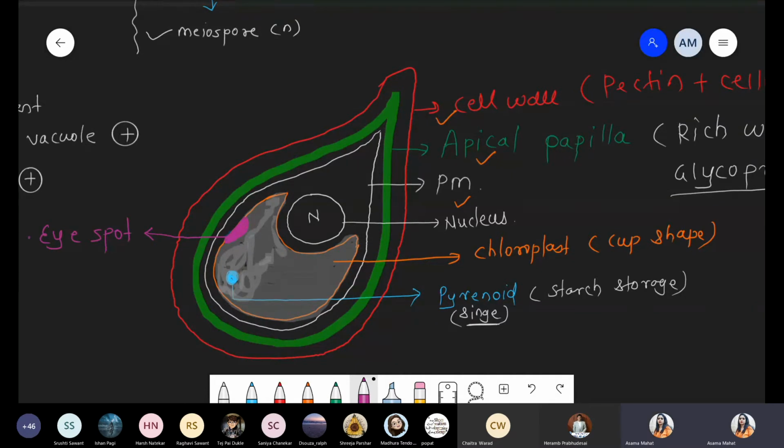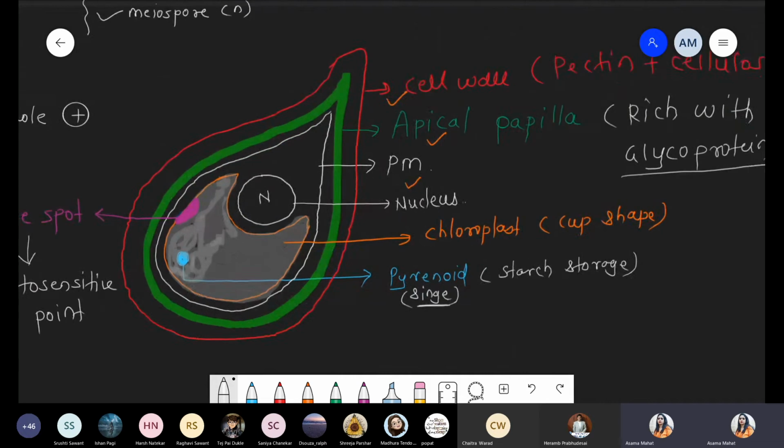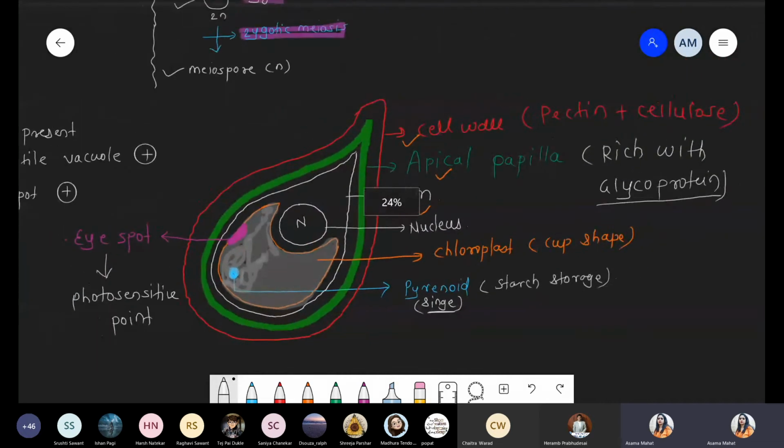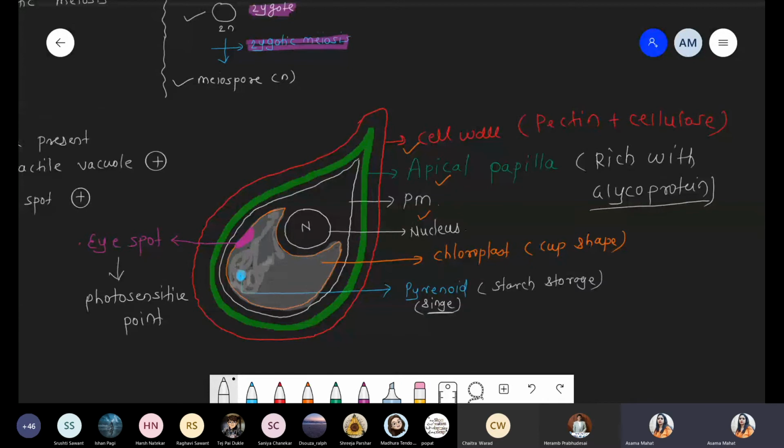The eye spot is a photosensitive structure. Photosensitive means they can absorb light. In Chlamydomonas, which is a green algae, there is xanthophyll, carotene, and even chlorophyll A and chlorophyll B. But along with that, the eye spot is also present and helps in photosynthesis. So simply you can say these are photosensitive. They play a very important role during photosynthesis along with chlorophyll pigments. Got it? So just check the diagram.